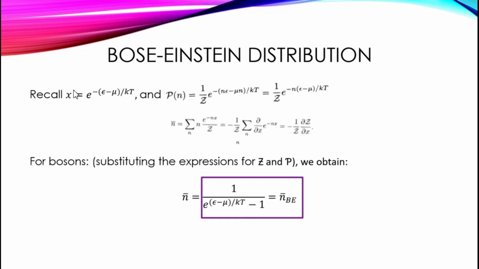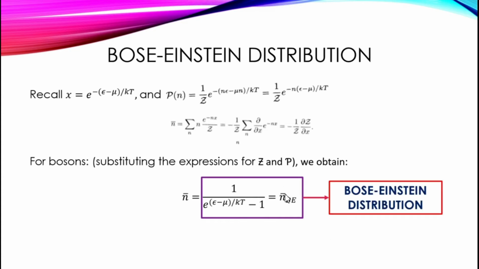Now recall our substitutions from before for x and the probability equation that we found before. Plugging this into our expression for occupancy, we get this expression, and then we obtain this from replacing our x and our p. And this function is the Bose-Einstein distribution.